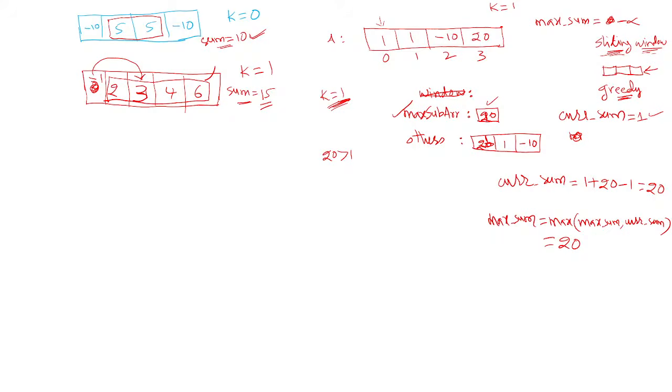Now you increase the window size. Previously you assumed only the first element as the max sub array. Then again you go back to the array, and now you take the first two elements as the sub array. Again we repeat the same process.